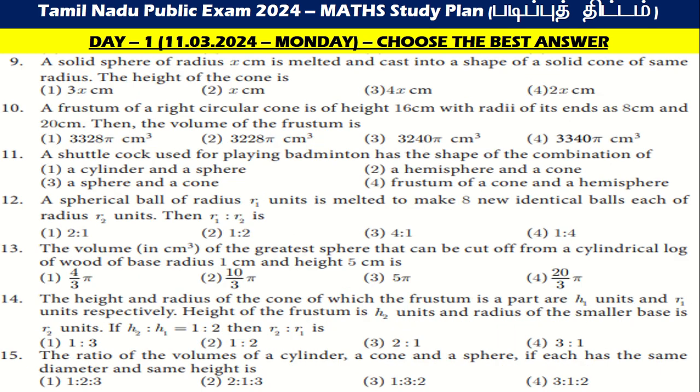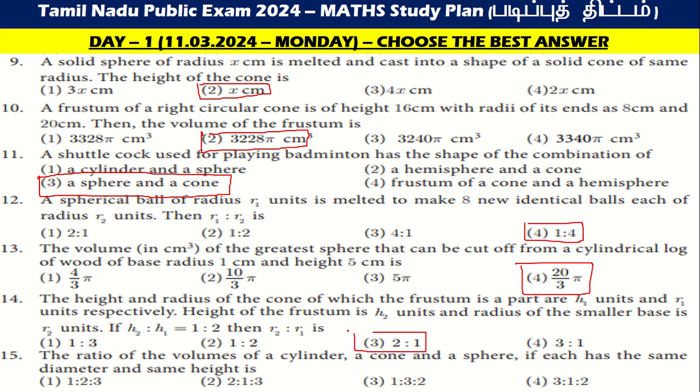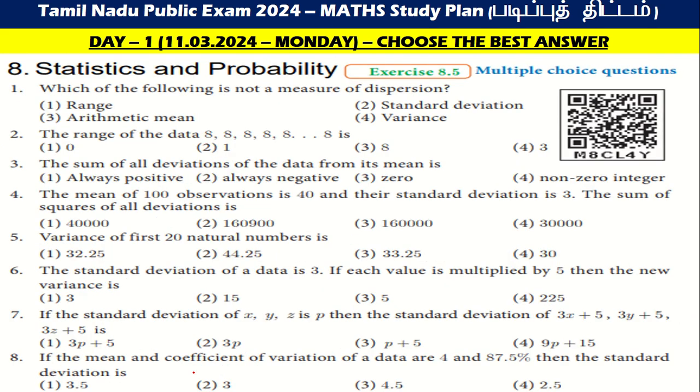Then going to the ninth one, it is x centimeter, and the 10th one is 322 cube, and the 11th one is c, and the 12th one is 1:4, and the 13th one is 20 by 3, and the 14th is 2:1, and the 15th is 2:1:3.